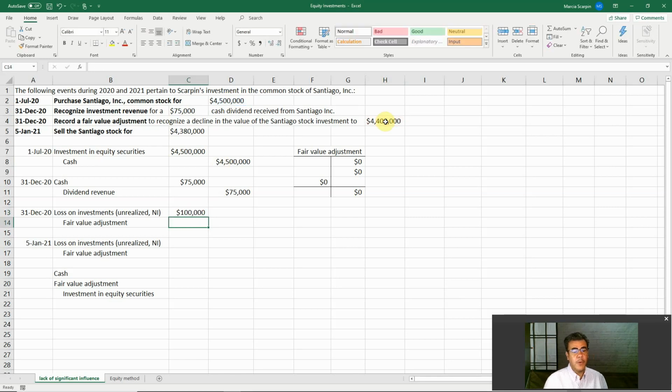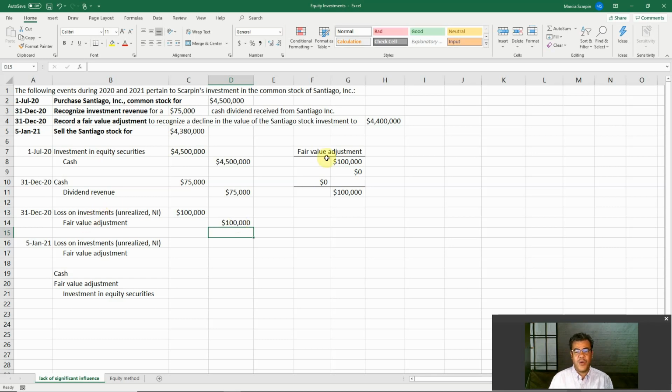However, we don't credit investment. We keep this account here. We don't change it because this is our historical cost. We credit a contra account of the investment. That is fair value adjustment. And if we have gains later, we debit the same account.